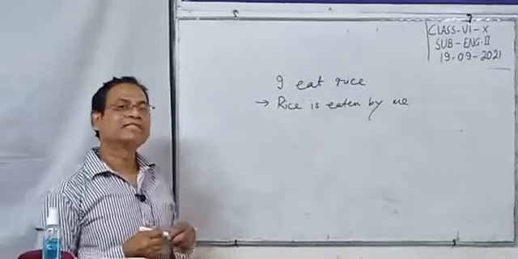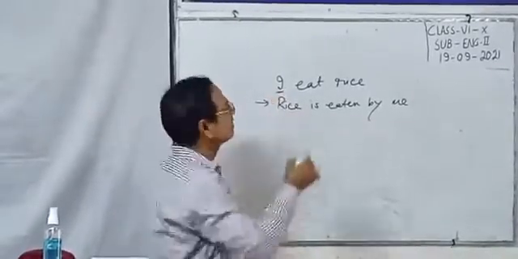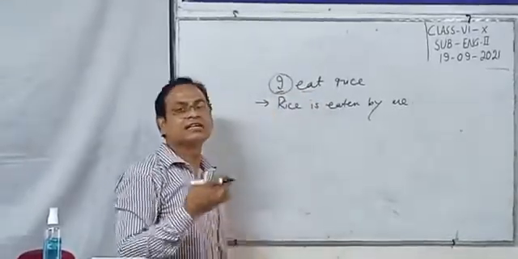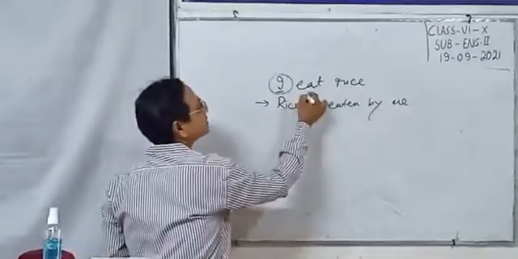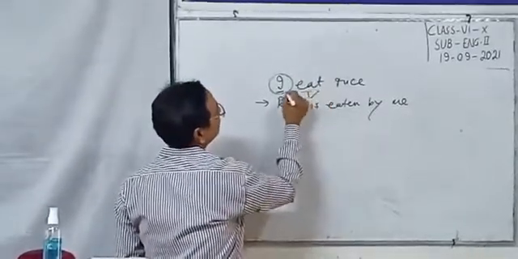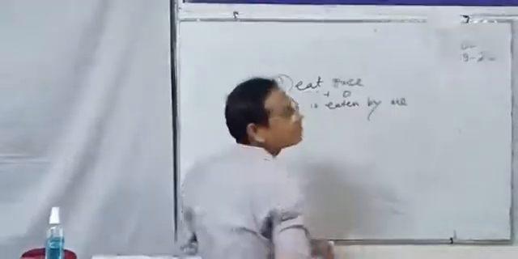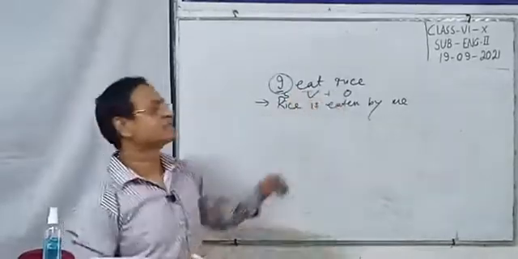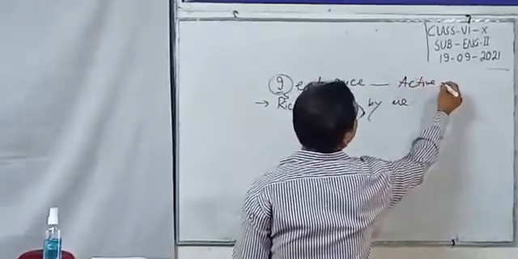Normally, the basic sentence starts with the subject, the performer of the verb. First the subject, then the verb, then the object. This is the basic sentence, and this kind of basic sentence is active. All basic sentences are active sentences.